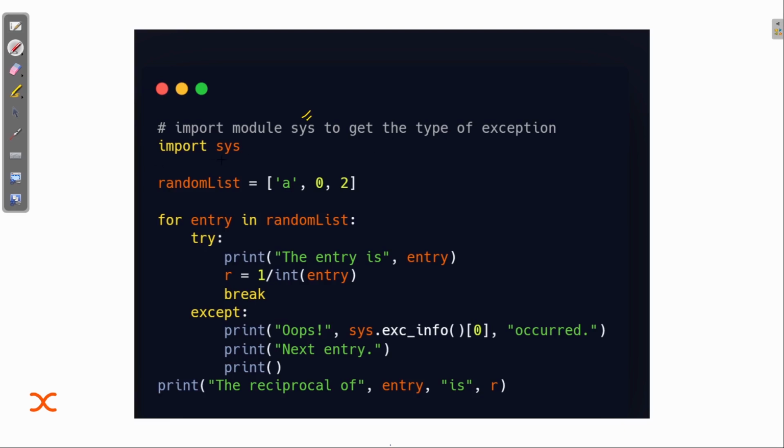So I'm importing the module, and there is a variable named random list. I'm creating a list where the values are a, 0 and 2. Now I'm starting a for loop that will work inside this list and take the value of each element in it, and then we have this try and